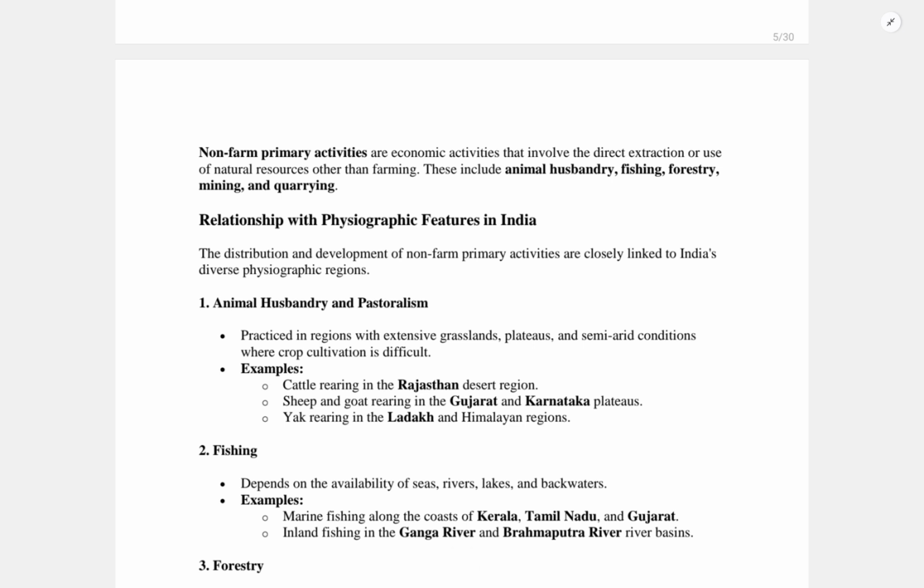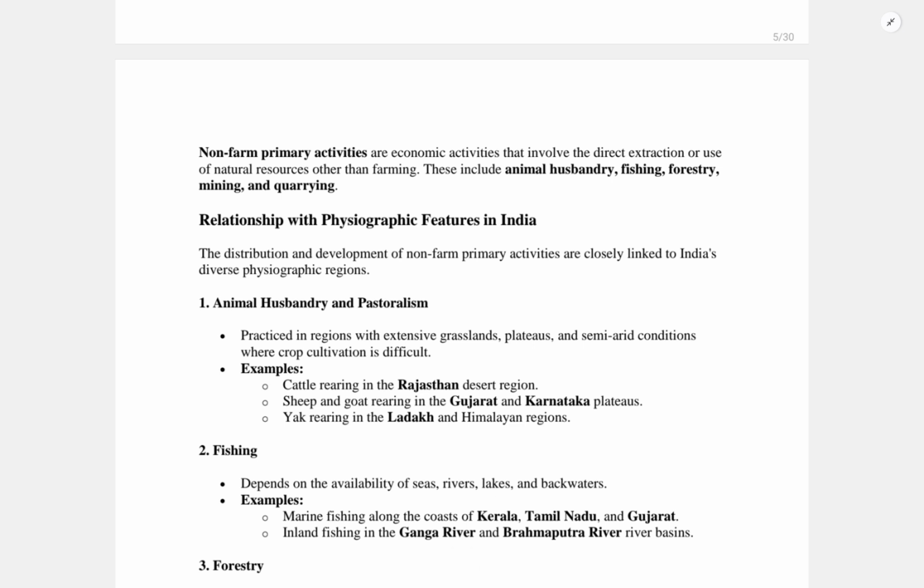According to the Economic Survey 2024, these activities play a key role in rural livelihoods, especially where agriculture alone cannot sustain the population. So basically, where agriculture won't be able to sustain the population, these activities become a source of livelihood and a source of opportunity for those people. So we'll start with the non-farm activities.